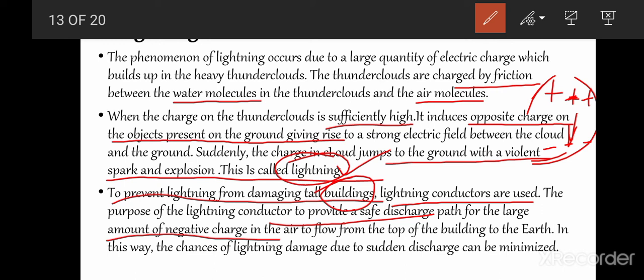So what is the purpose of these lightning conductors? They actually save the buildings from damage through lightning. They divert the path of the charges present in the air and provide a safe path for the discharge to the ground, so the large amount of charge in the air flows from the top of the building to the earth. In this way, the chances of lightning damage due to sudden discharge can be minimized. They are like